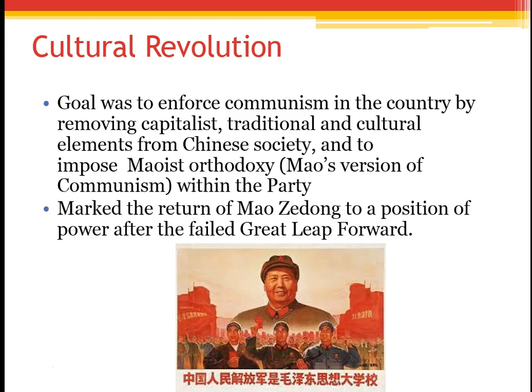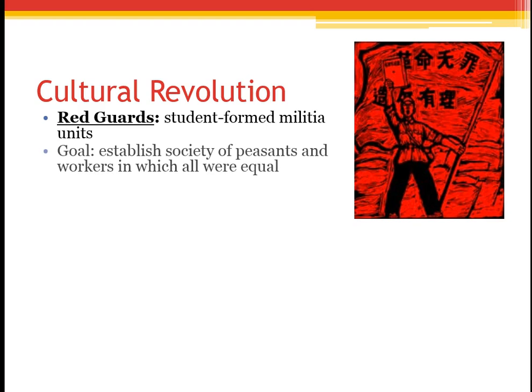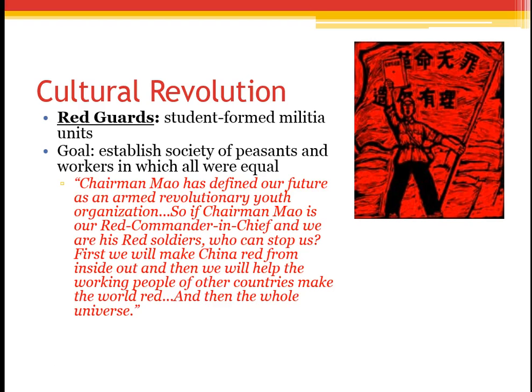And after his embarrassing failure of the Great Leap Forward, this was really what marked the return of Mao Zedong to a position of power. So this occurs in the 1960s. Part of what made this Cultural Revolution a powerful movement is groups known as Red Guards. These were student-formed militia units. So very young, radical, very zealous college-age young people whose goal was to establish a society of peasants and workers in which all were equal, which is, of course, one of the tenets of communism.